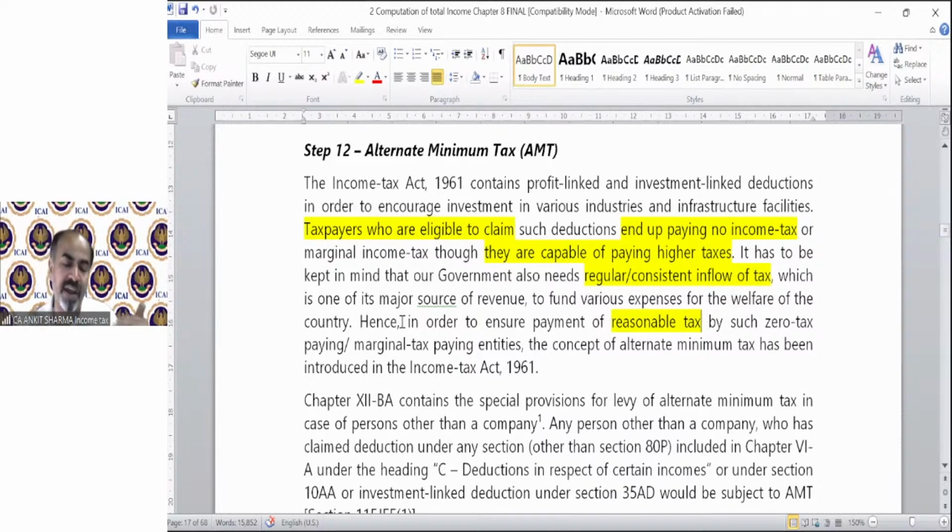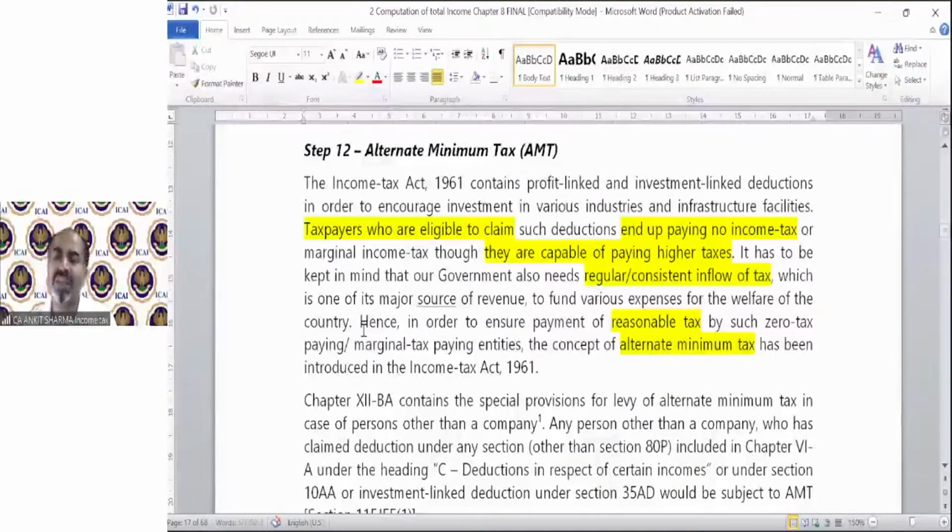You said that we are not going to pay any taxes if we are claiming section 10AA, etc. deduction. Then why are you charging tax? So they can object, but the government says relax. We are just taking the amount of tax as a deposit from you right now, and we will return it in the nature of credit. That is a very smart move made by the department. So to ensure reasonable tax by such zero tax paying, marginal tax paying entities, the concept of AMT has been introduced.